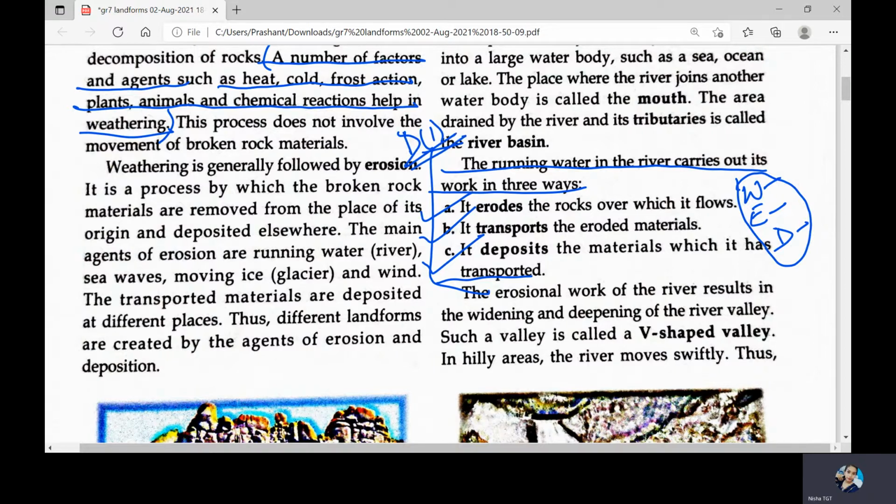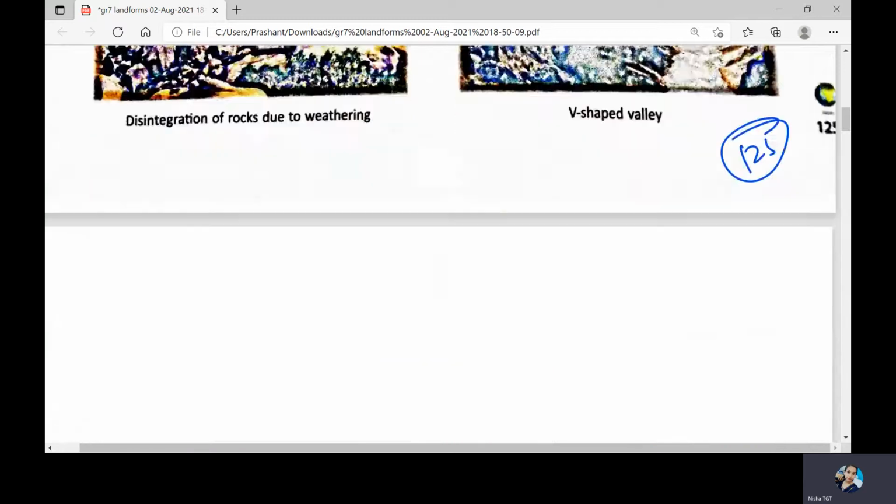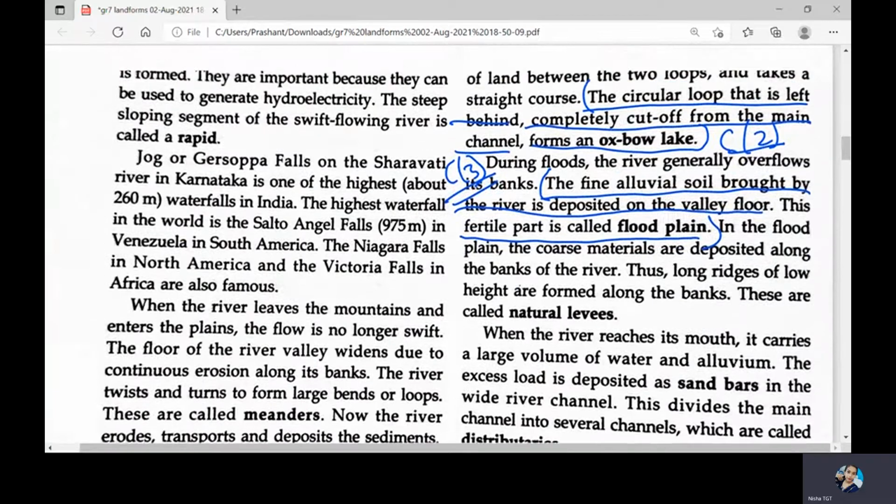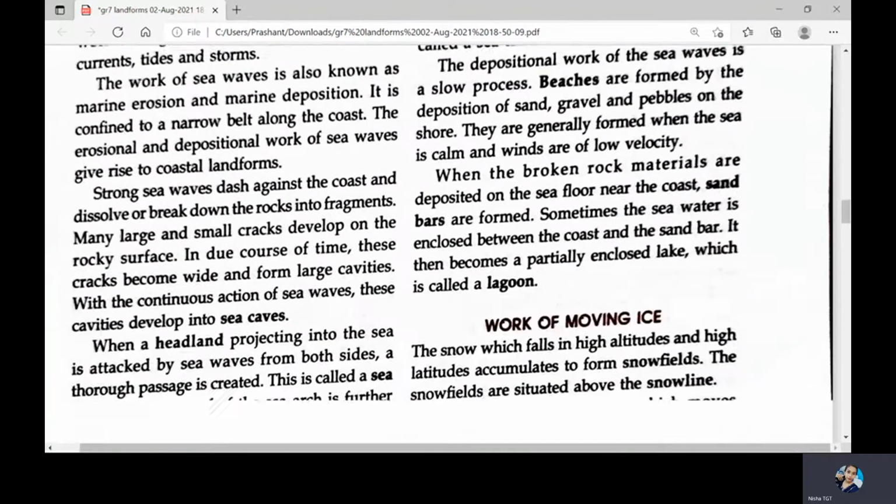Now next question we have is: explain the erosional and depositional work of sea waves. You have to explain both the works, erosional and depositional both.